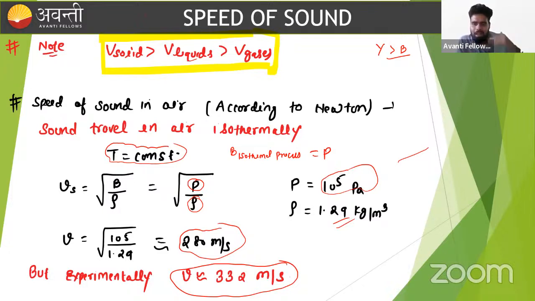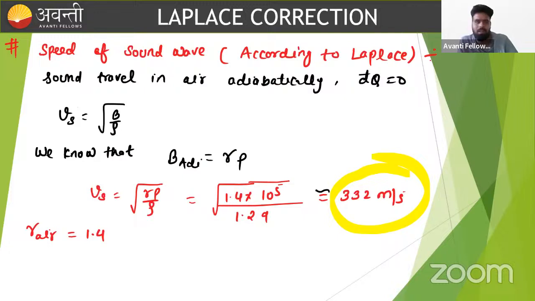It means when sound is propagated in air, it cannot transfer any type of heat from the surrounding. Okay, so Laplace corrected this equation with some modified term, and if he considered the process to be adiabatic, then what will we get for velocity of sound? Let's see here.